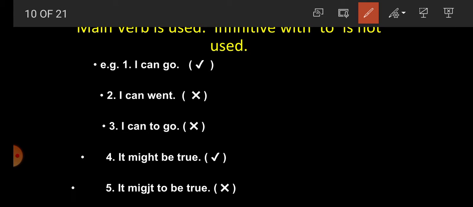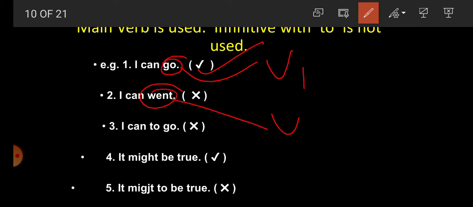For example, I can go home. Here this is a correct sentence because go is what? Go is V1. I can went. Went is V2. That's why this is an incorrect sentence. I can to go. Here to go is written. That's why it is again an incorrect sentence.